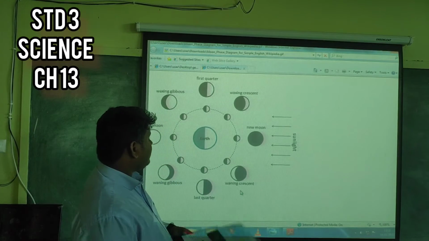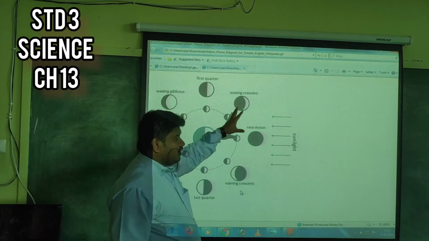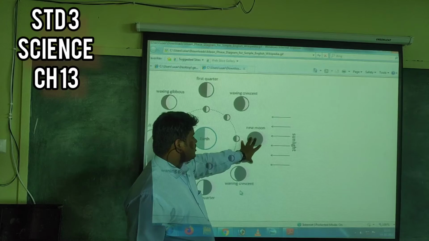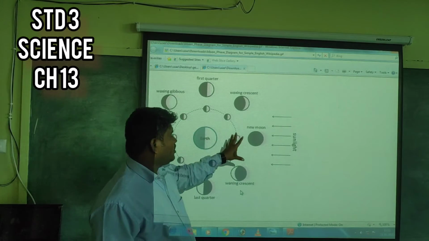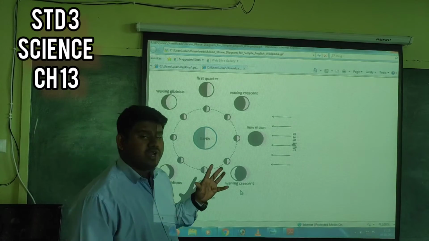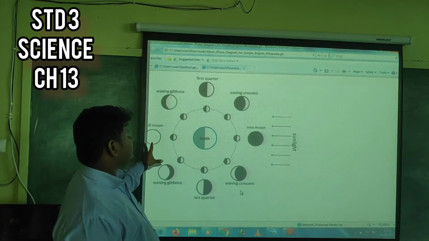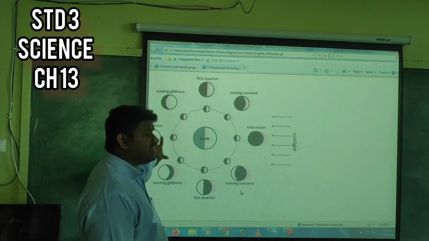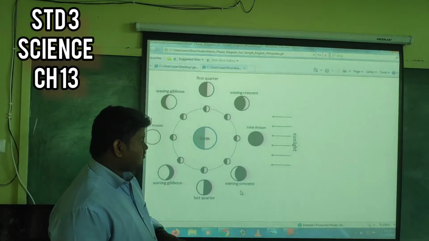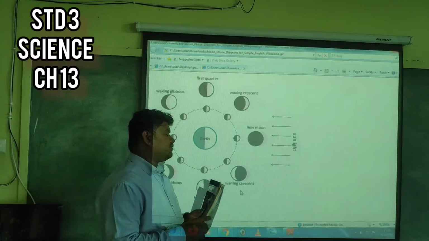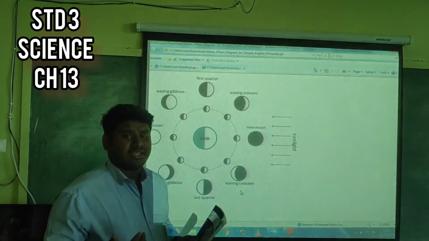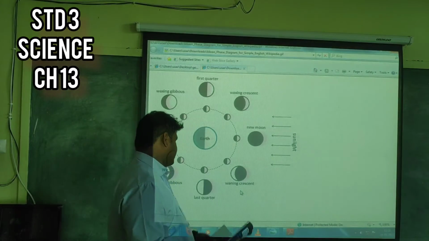So gradually we see a larger moon. When the moon is between the sun and earth, we cannot see the moon, and that day is known as the new moon day. And when we see the full moon, that is known as full moon day. So these are the phases of the moon, and they depend on the positions of the sun, earth and the moon. Then we will discuss satellites.